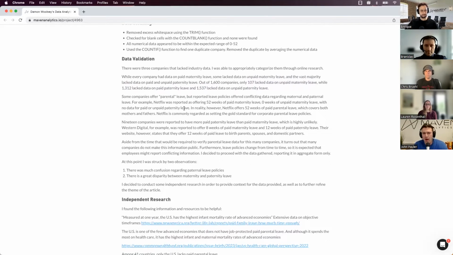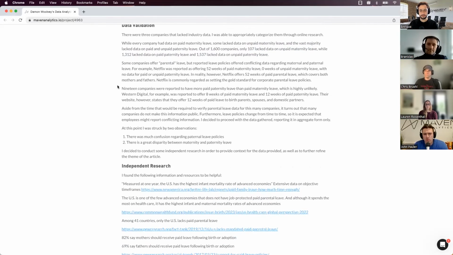Like, wow, Netflix has 52 weeks of paid maternity and 0 of maternity, which doesn't necessarily make a lot of sense. And the other gut check that I think was really interesting was finding 19 companies that said they had more paternity leave than maternity, which again, is kind of a weird thing.